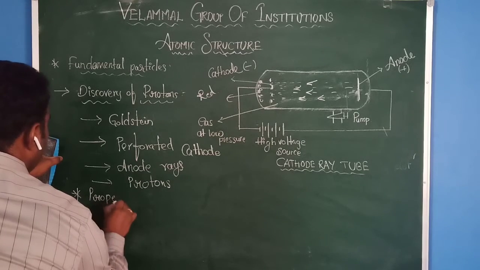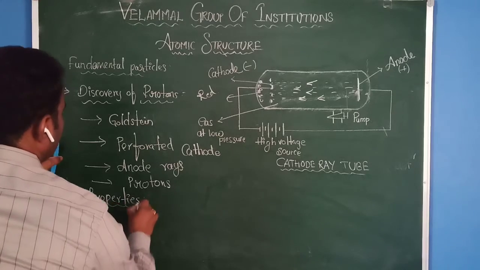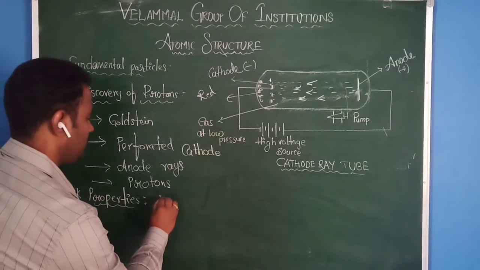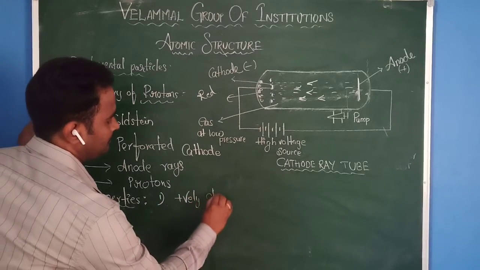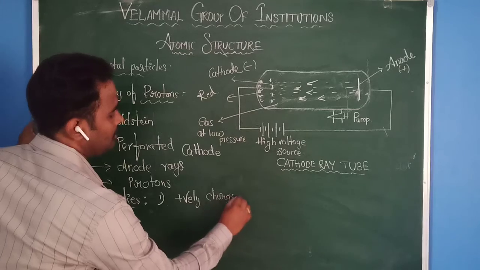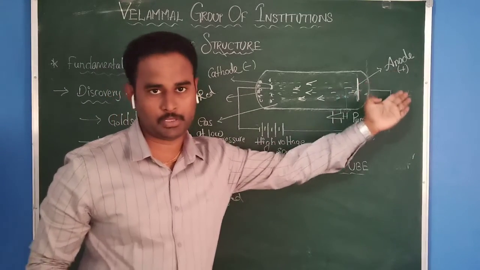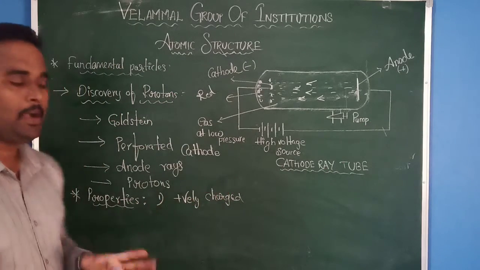Properties of the anode rays. The first one: these are positively charged, because these are coming from the anode, and the anode is charged positive. Therefore the property is that it is a positively charged particle.